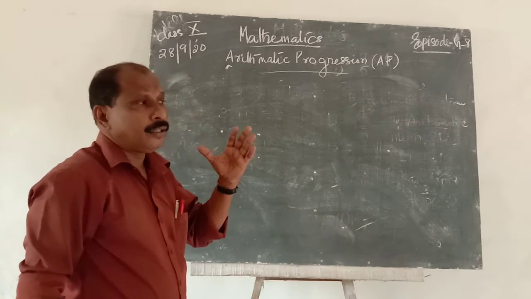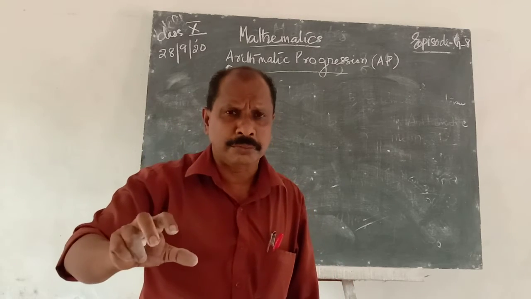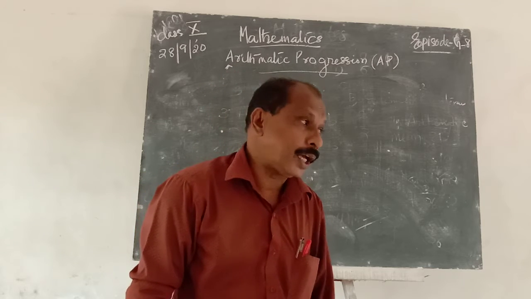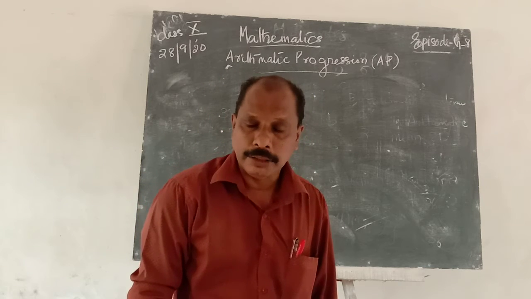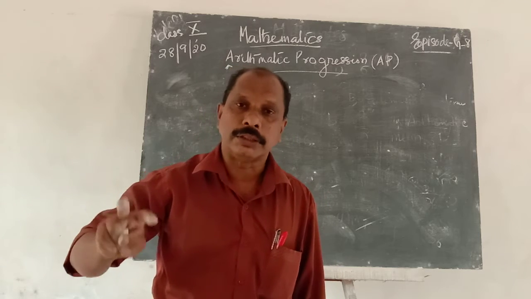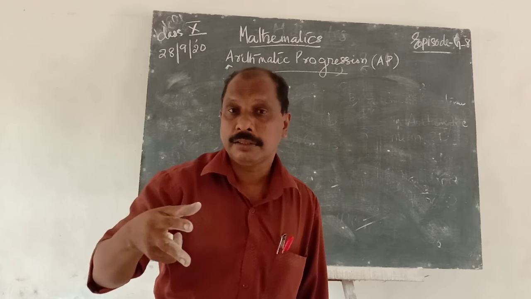Then consider a, b and c as three consecutive terms of an arithmetic progression. Then the middle term b is equal to (a plus c) by 2, the arithmetic mean of those terms.